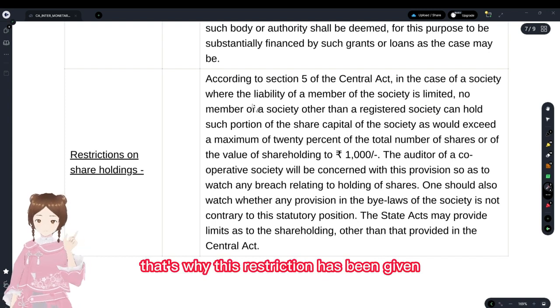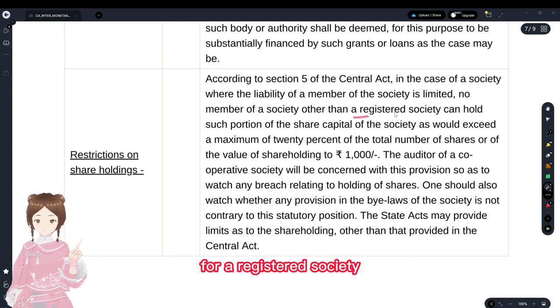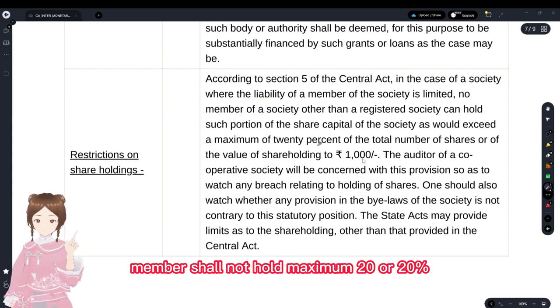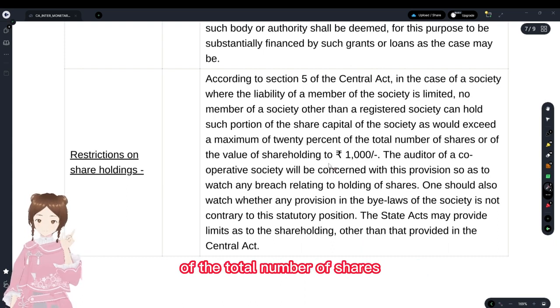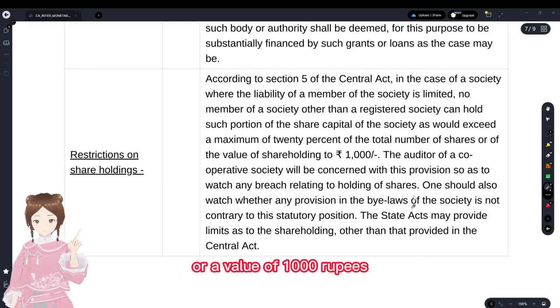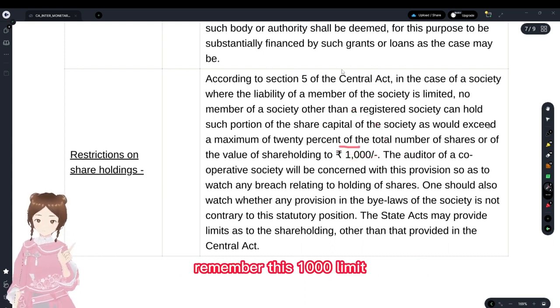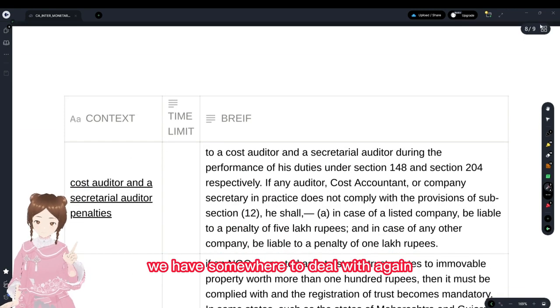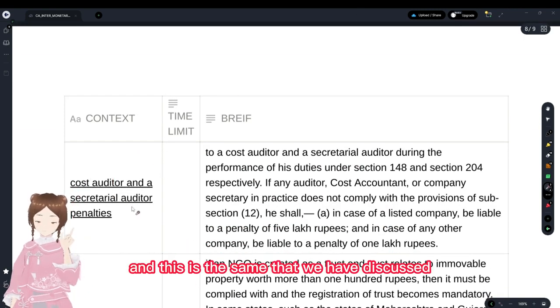That's why this restriction has been given. For a registered society, there's no restriction. Remember this 1000 limit with regards to society, we have somewhere to deal with it again. And this is the same that we have discussed earlier.